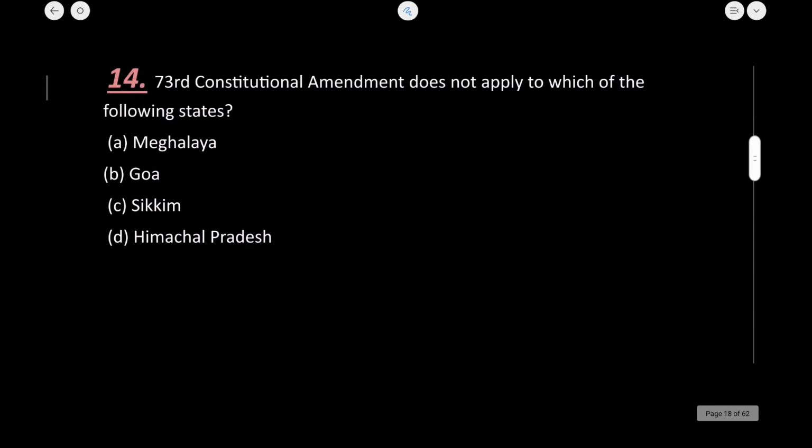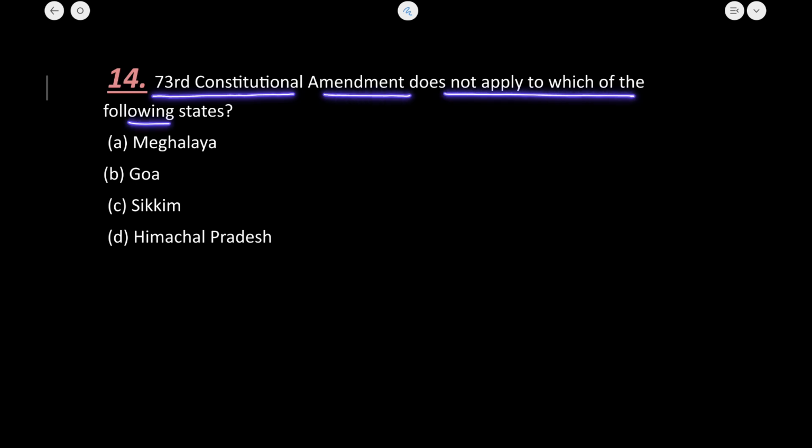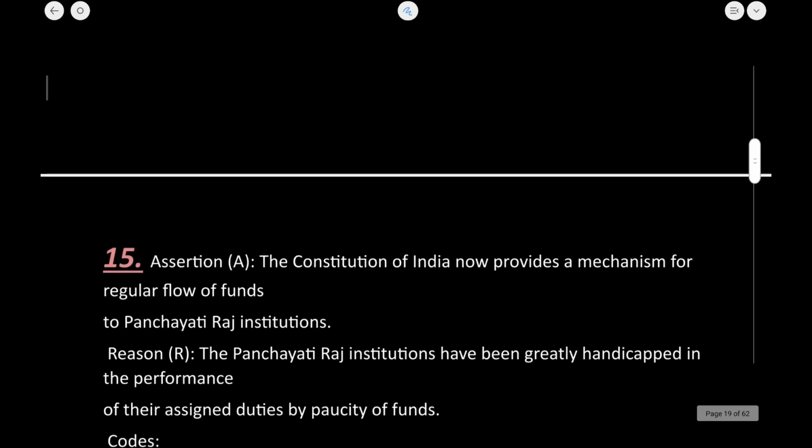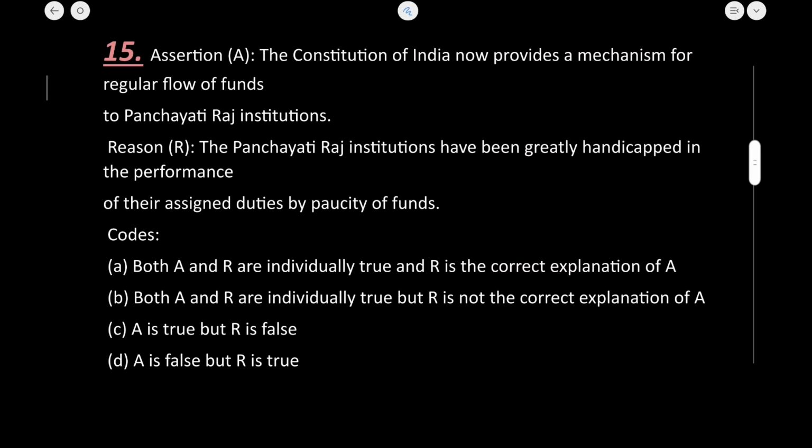Let's now move to the next question, that is, the 73rd Constitutional Amendment Act does not apply. So I have already mentioned in the explanation part the names of the 3 states where it does not apply, that is Meghalaya, Mizoram and Nagaland. These are the 3 states. Okay, so it is Meghalaya where it does not apply. Okay, 14 ka A is the correct answer. Let's now see question number 15.